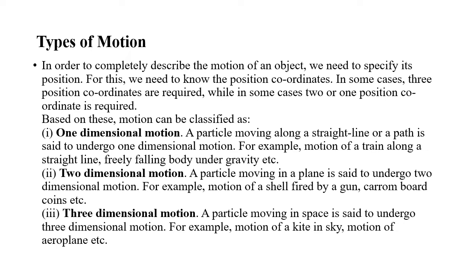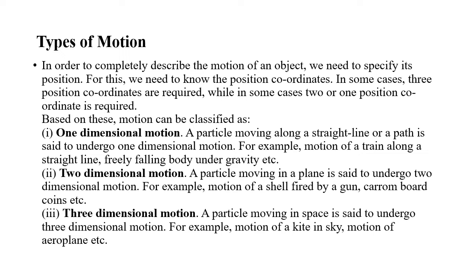So we'll see what is two-dimensional motion. From the name itself you can say the motion of an object is considered as two-dimensional if two coordinates are needed to specify the position of the object. For example, a satellite revolving around the earth. So we need two coordinates, x and y coordinates, to specify the motion of a particle.